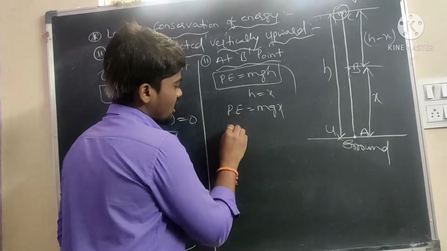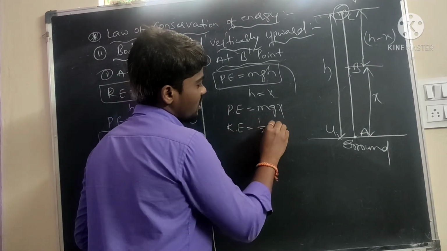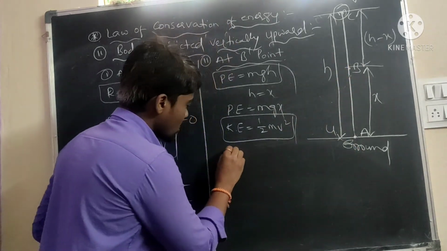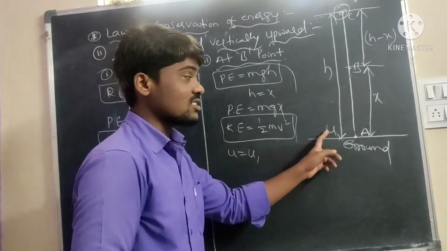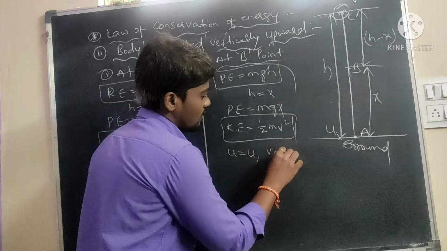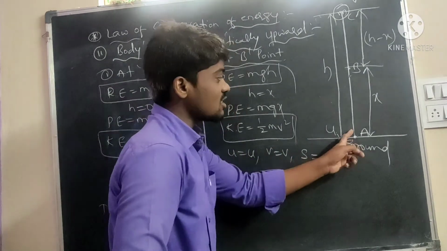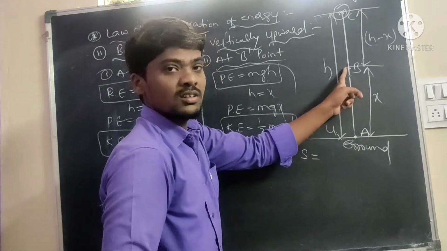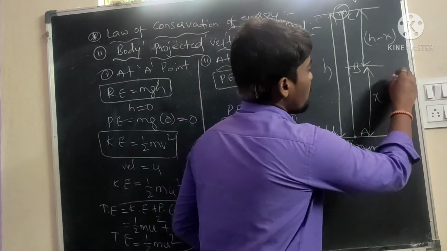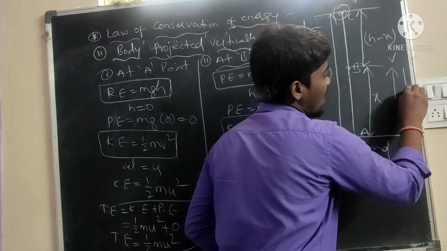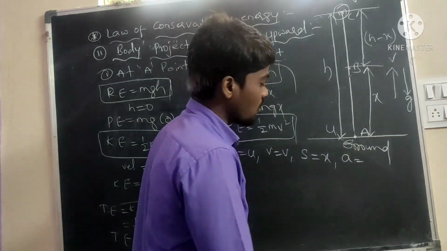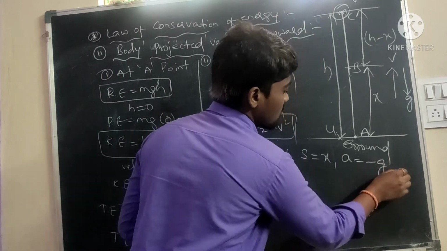Next we will find the kinetic energy, using the formula half m v square. Two velocities are there: the initial velocity is u, and at this point some final velocity v. The distance traveled from here to here is s equal to x. Here the velocity is upward and gravitational force acts downward. Both are in opposite directions, so we take acceleration as negative g. So a is equal to minus g.